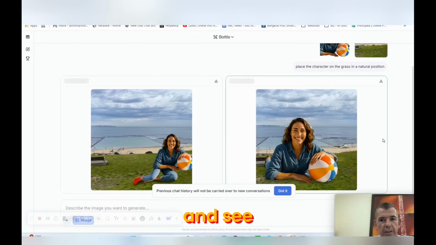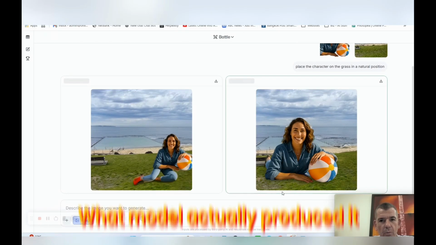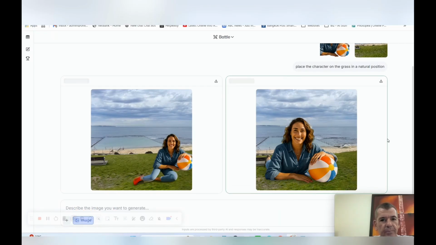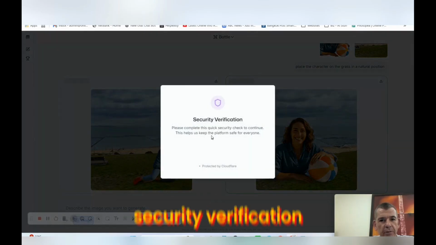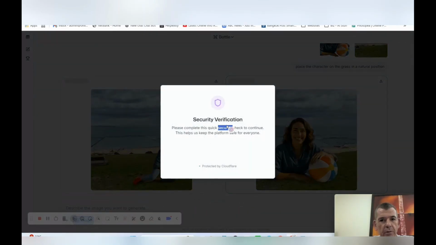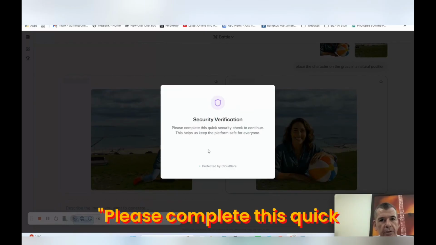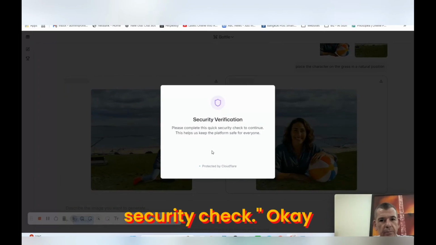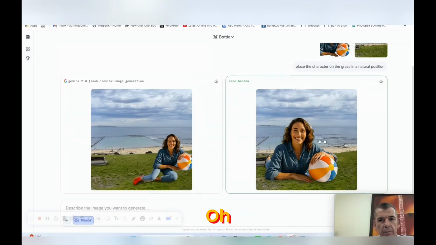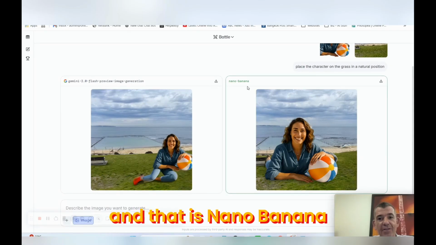Okay, let's have a look and see what, got it. What model actually produced it? Drum roll, please, folks. Are we going to get our Nano Banana? Oh, security verification. Yes, continue. Please complete this click security check. Okay. Didn't expect that in the middle of a live video. Oh, there we go. It's disappeared. There you go. Oh, we got our Nano Banana. Thank you, Mr. Security Check. Well done. All right. So that is Gemini Flash and that is Nano Banana.